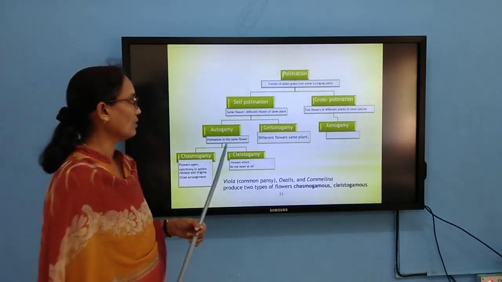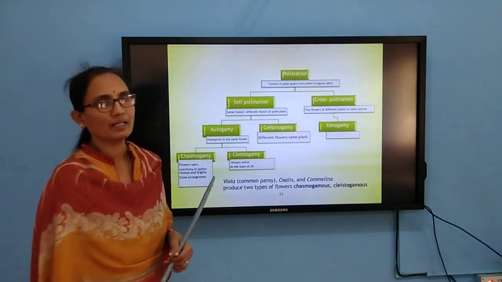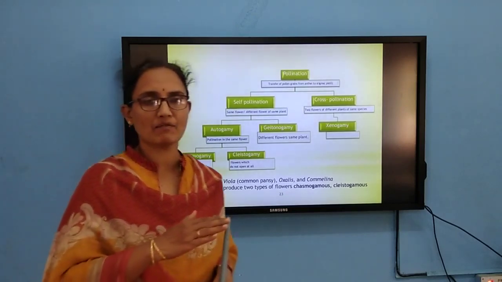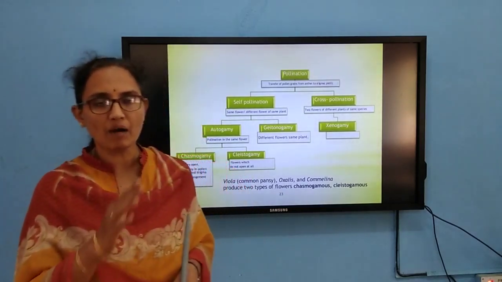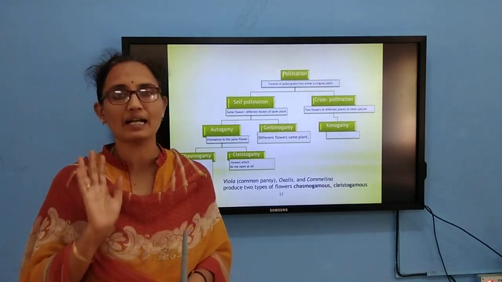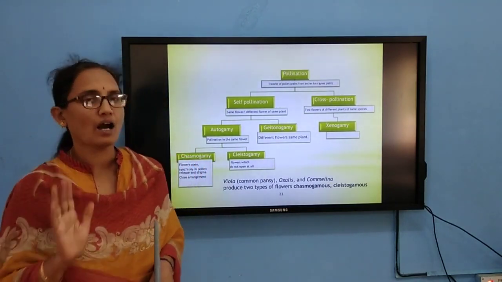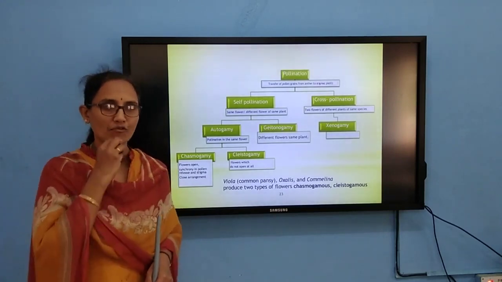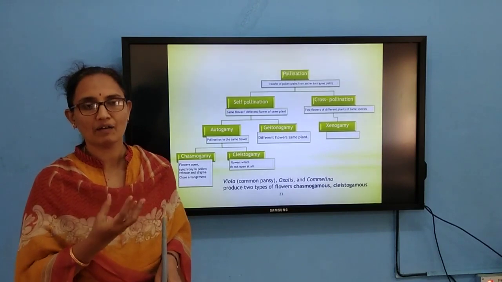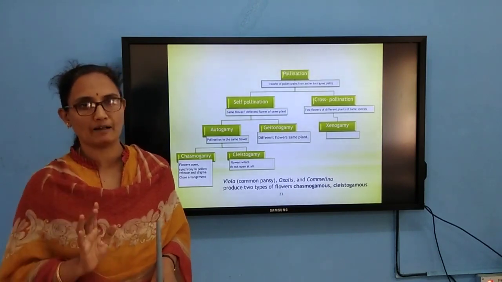In case of geitonogamy, it is just like autogamy. The transfer takes place from anthers to the stigma of the flowers present in the same plant. We call it geitonogamy. It is just like autogamy because after all the pollen grains are formed in the plant and in the flowers which are present in the same plant.